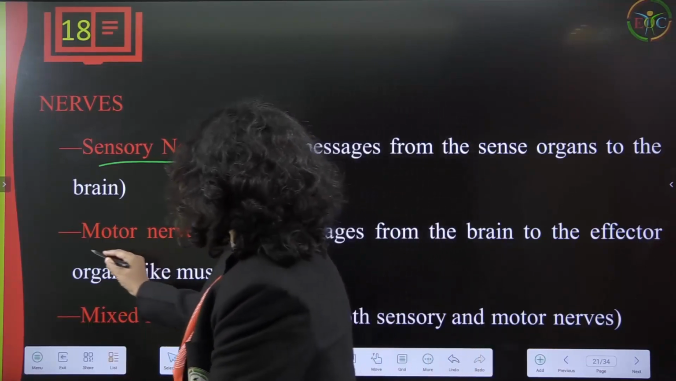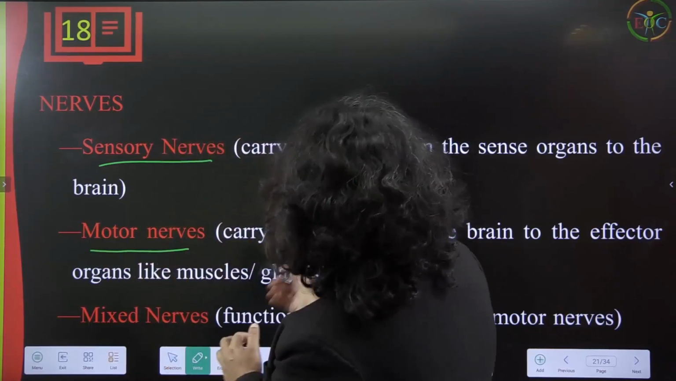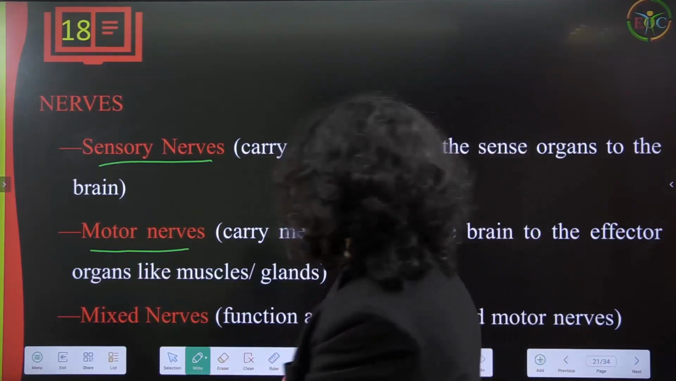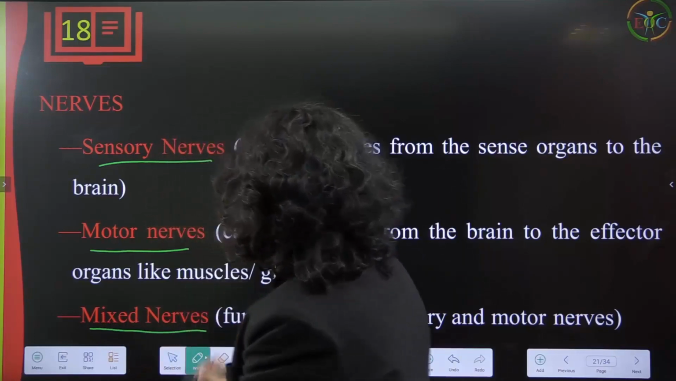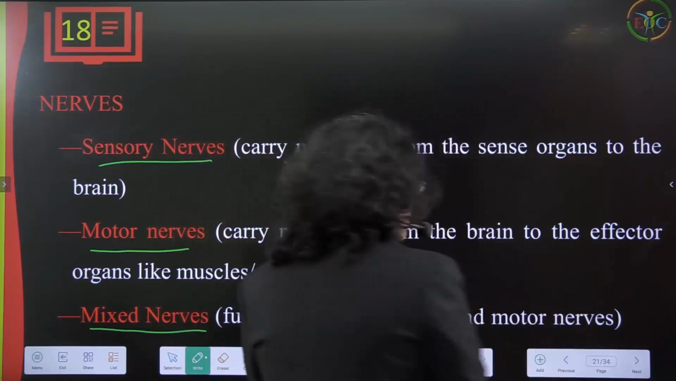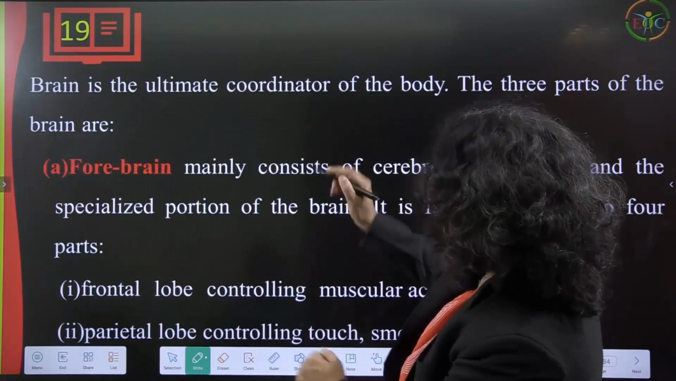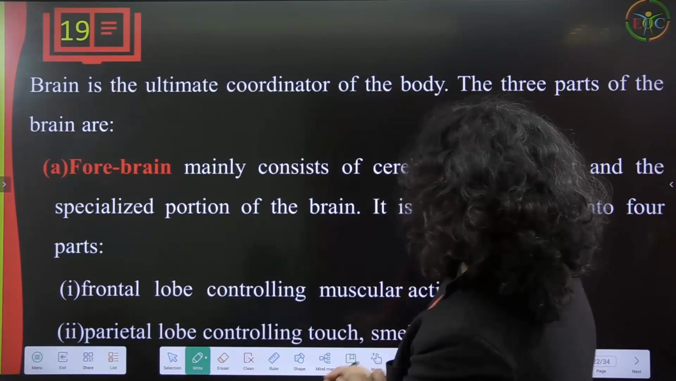Then the second type of nerves are called motor nerves, which carry messages from the brain to effector organs like muscles or glands. And the third type of nerves are mixed nerves, which function as both sensory as well as motor nerves. Okay, the brain is the ultimate coordinator of the body.